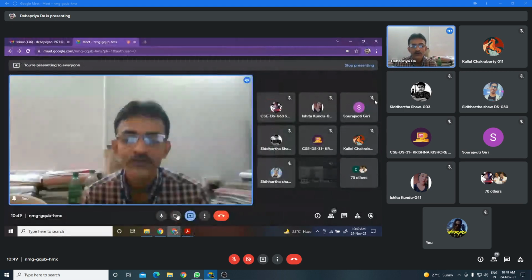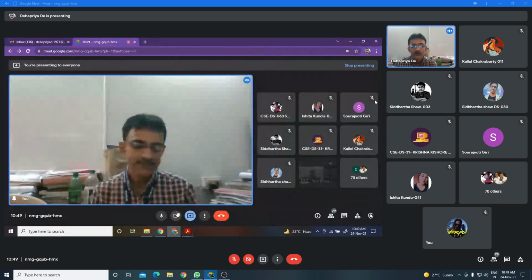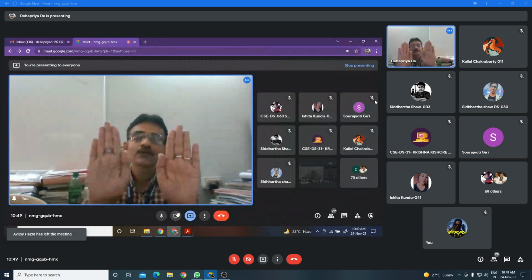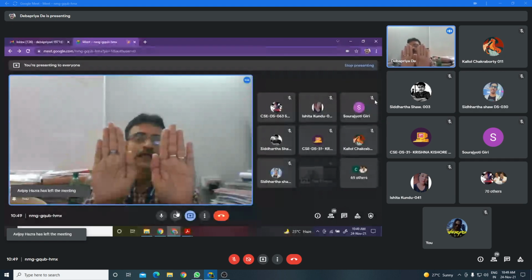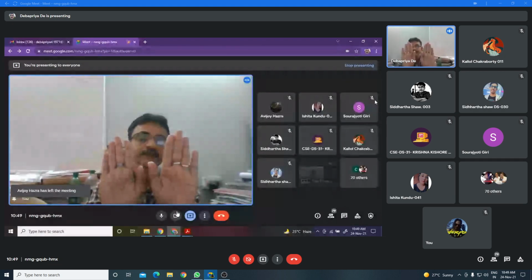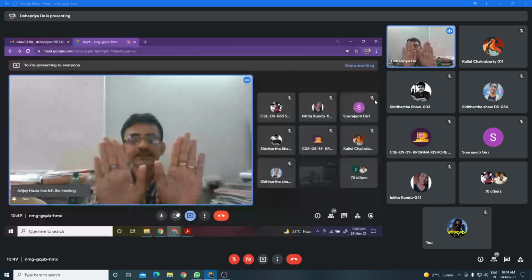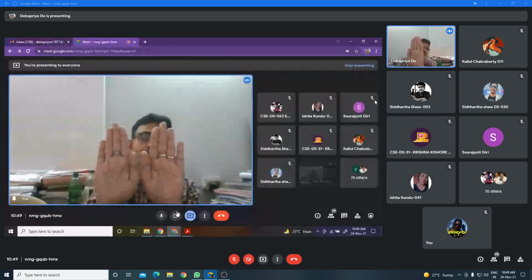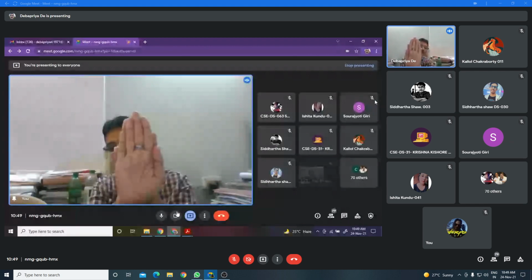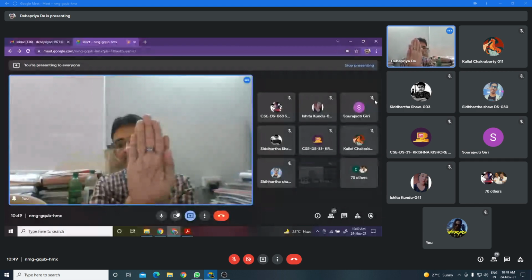Suppose this is your right hand and this is your left hand. They are mirror images of each other, but they are non-superimposable, because when you superimpose these two hands, you will see that they are non-superimposable mirror images. Is it clear?